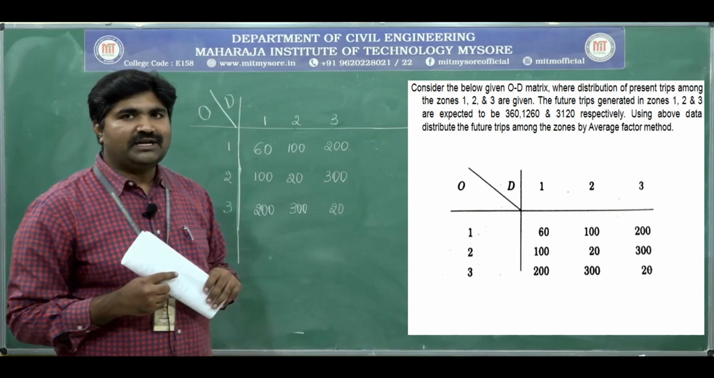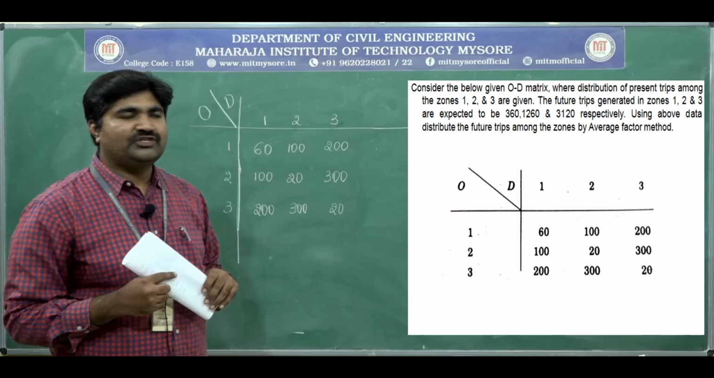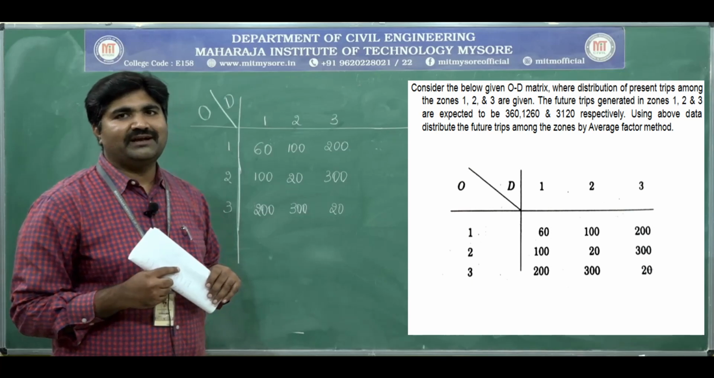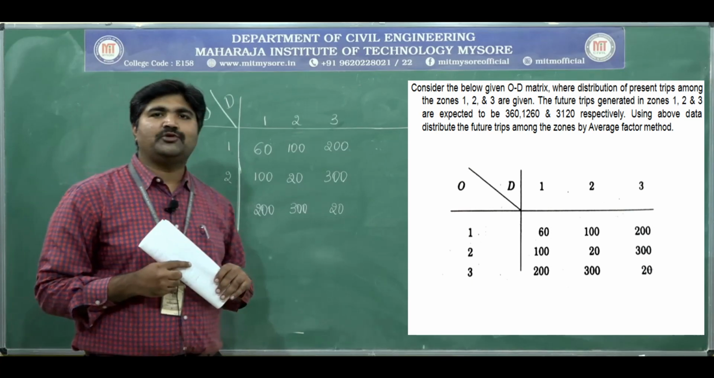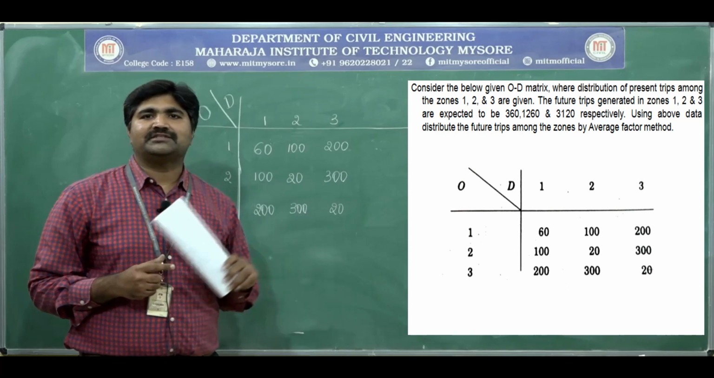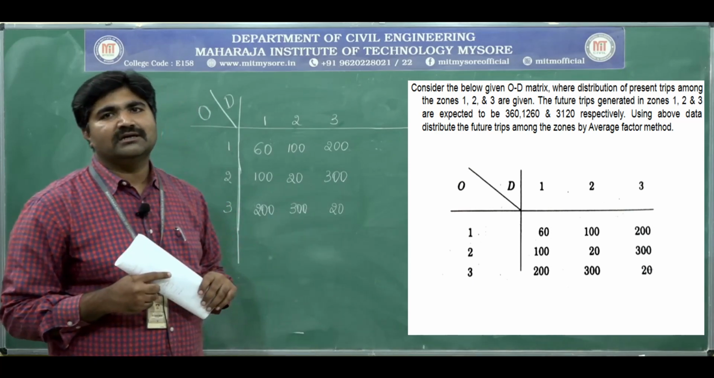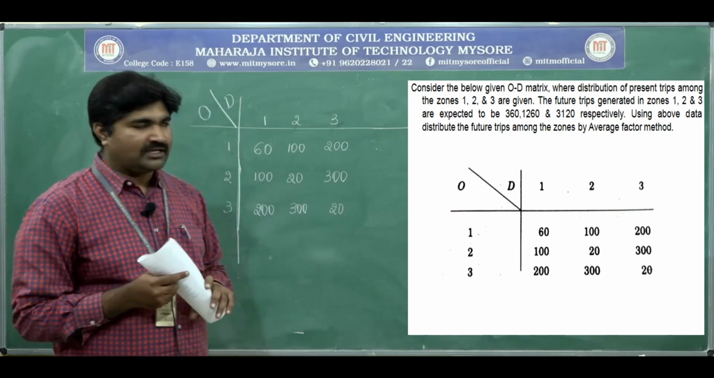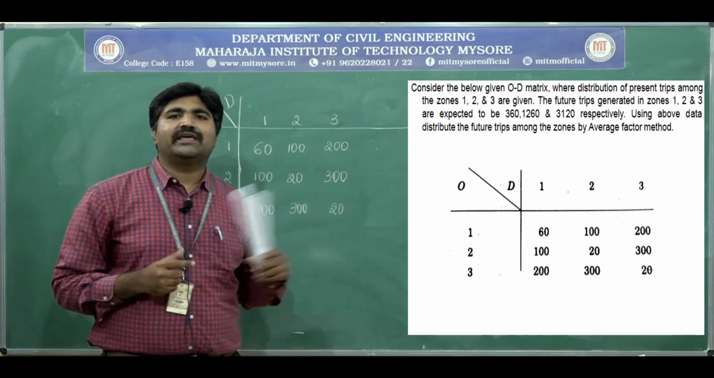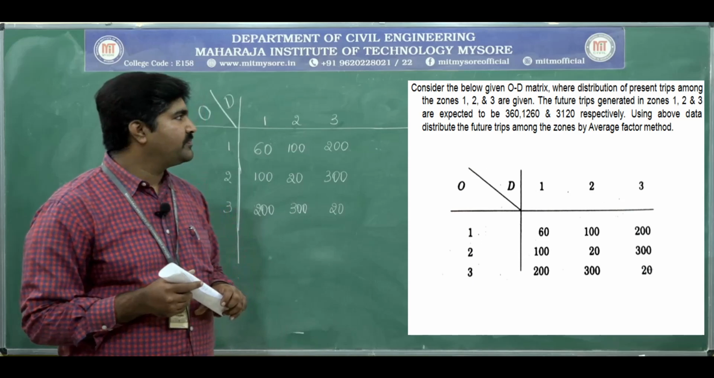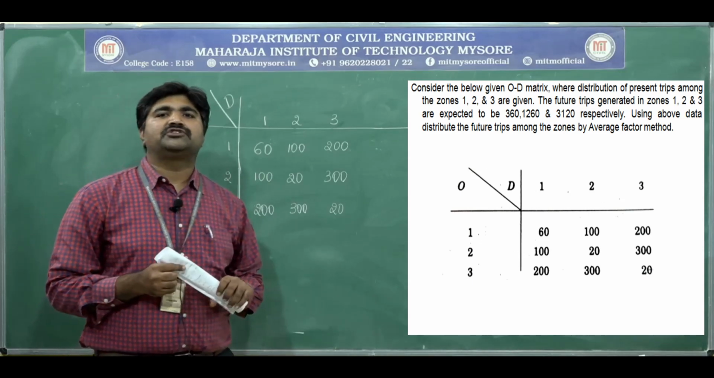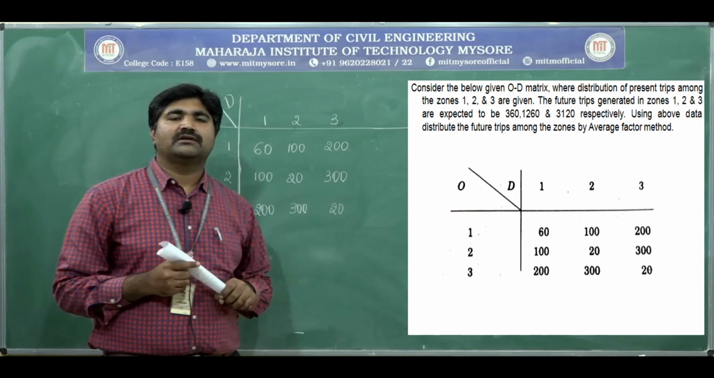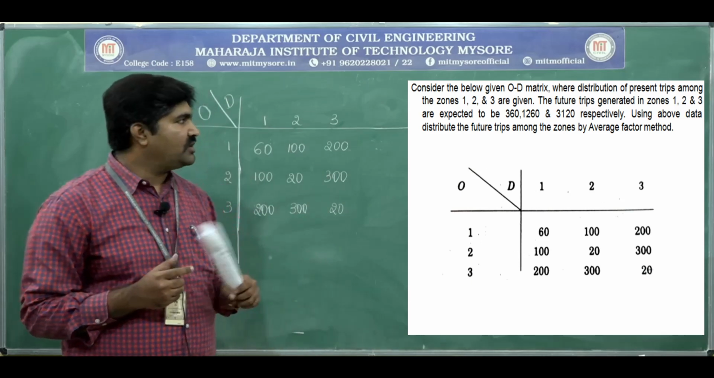First off, the future trips generated in zones 1, 2 and 3 are expected to be 360, 1260 and 3120 respectively. Using the above data, distribute the future trips among the zones using the average factor method.